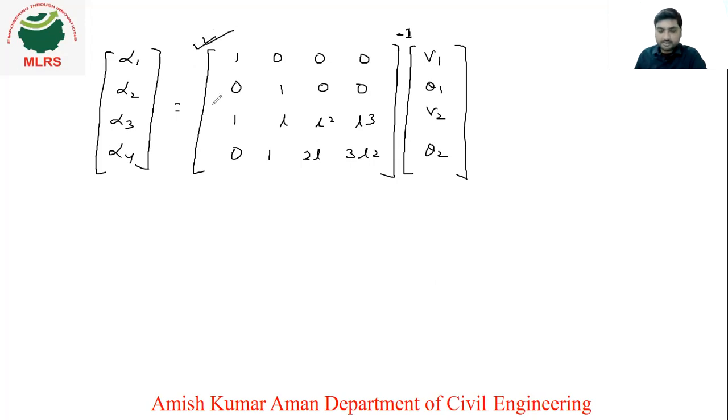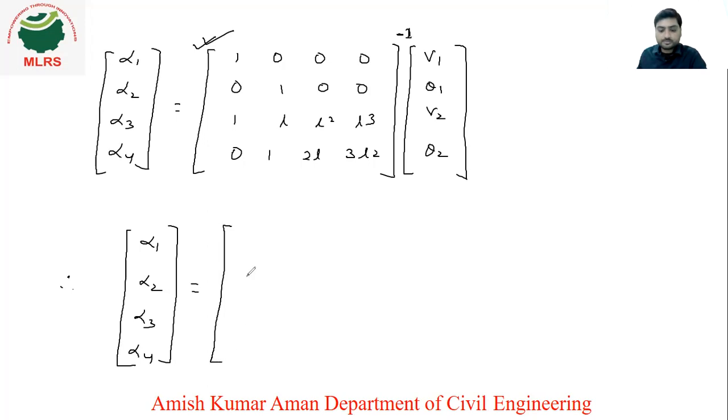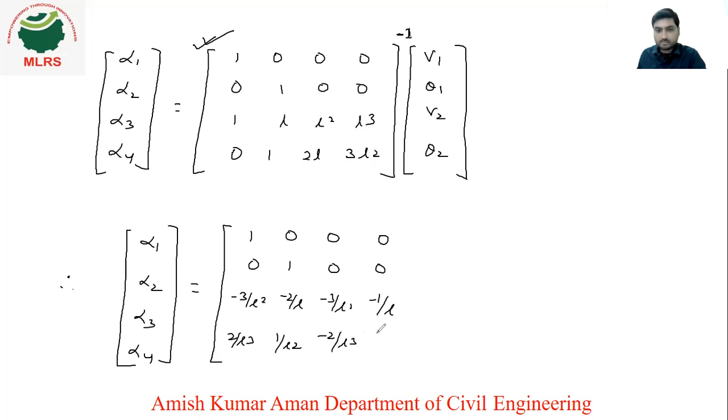If you find the inverse of this matrix, it will be in the form alpha 1, alpha 2, alpha 3 and alpha 4. The inverse of this matrix will be 1 0 0 0, here again 0 1 0 0, here it will be minus 3 by L square, minus 2 by L, minus 3 by L square, here it will be minus 1 by L, here 2 by L cube, 1 by L square, minus 2 by L cube and here 1 by L square.